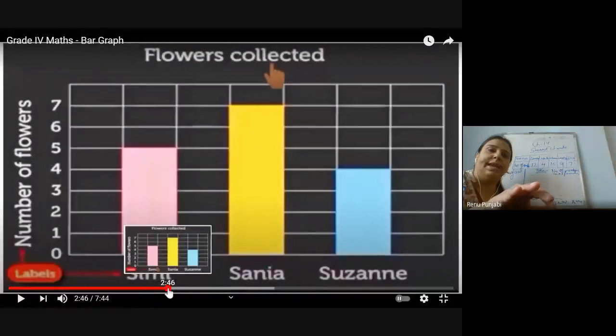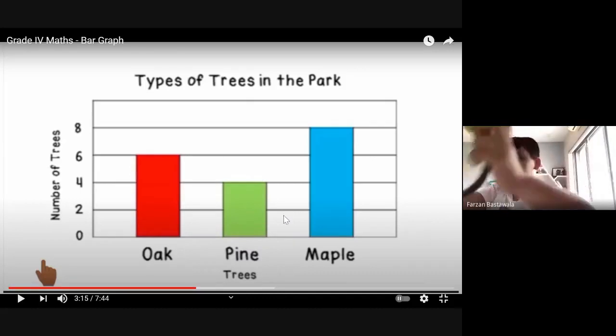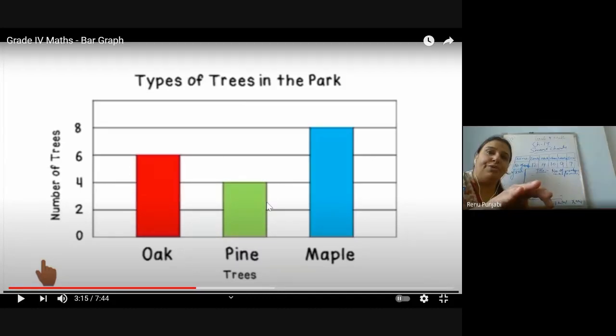Now go to the next one. Okay, this is a bar graph. We have the number of trees. They have put a scale. How to put a scale, I will tell you this also. But just to read it out, these are the types of the trees in the park.